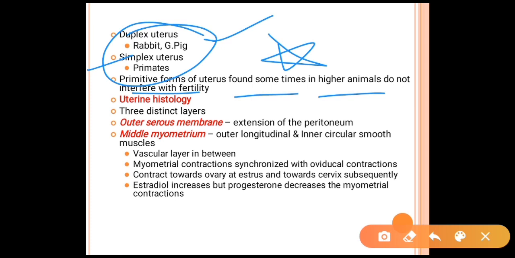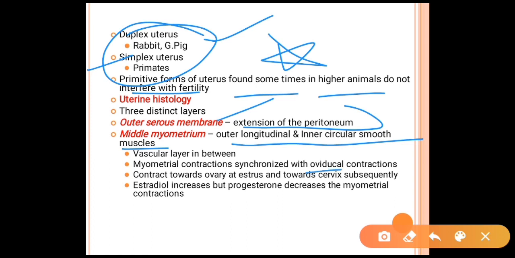If we look into uterine histology, there are three distinctive layers of the uterine wall. The outer serous membrane, which is an extension of the peritoneum, and the middle myometrium, which has outer longitudinal and inner circular smooth muscles. There is a vascular layer in between the outer and middle layers.